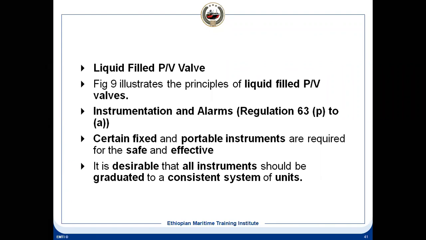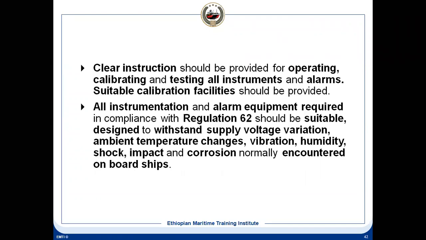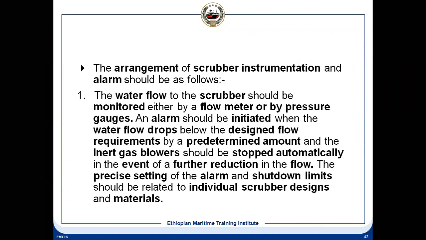So you need to have certain portable and fixed instruments, and as we have seen, this system should be such that it works in any condition. For the scrubber seawater flow, there should be an alarm, either by seawater flow or pressure. At a certain pressure it will give you an alarm that the scrubber seawater flow is less or the pressure is less. There will also be a level alarm, that is the low level and the high level.